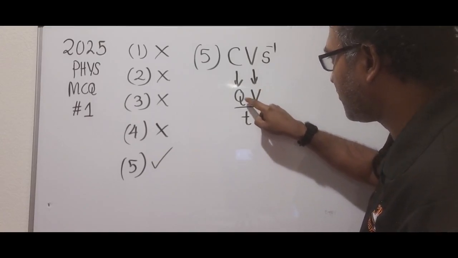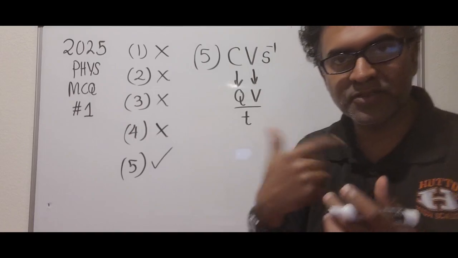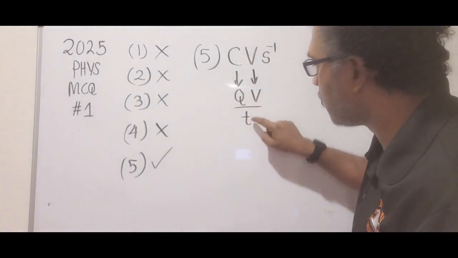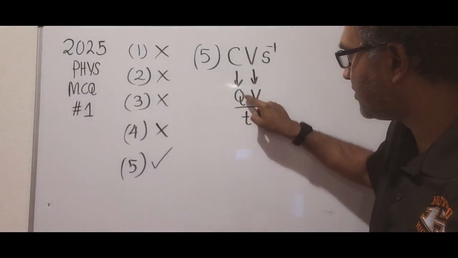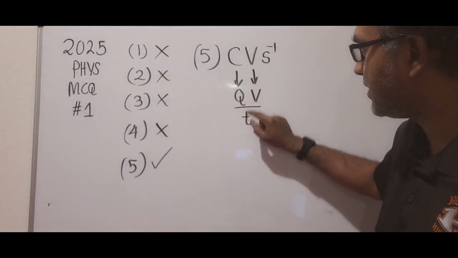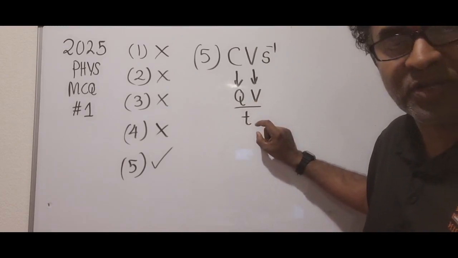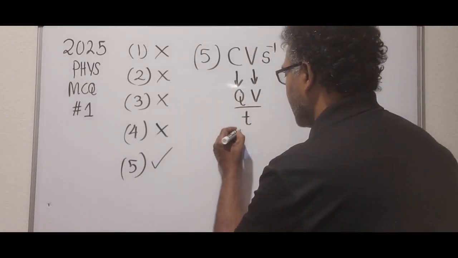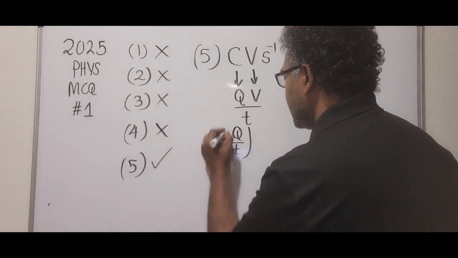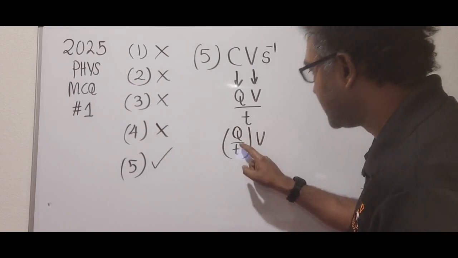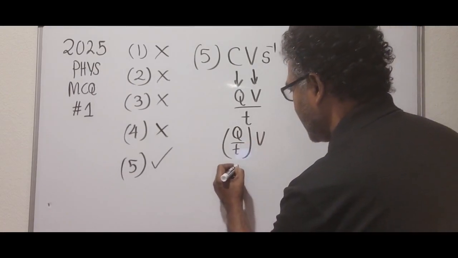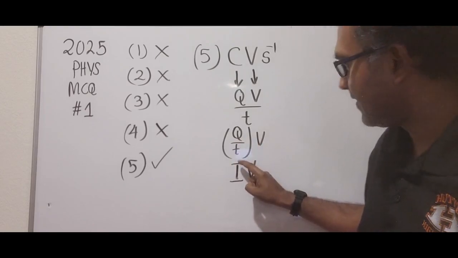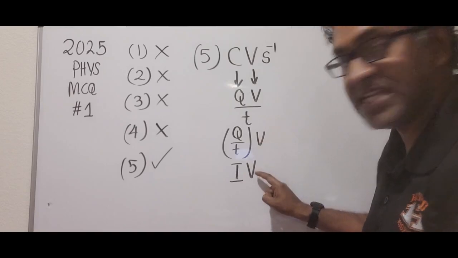And again here, it's all about whether you remember the equations and the concepts. So Q over T, charge over time. What is charge over time? Charge over time is what we call the electric current. So Q over T times V: Q over T is electric current, I, and V is the voltage.